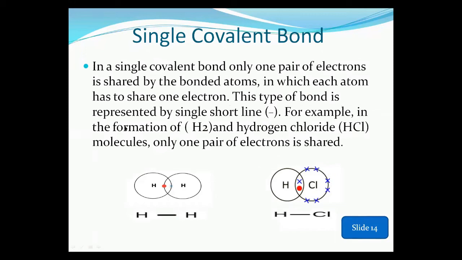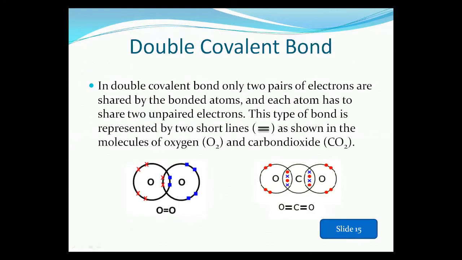For example, in the formation of hydrogen molecule and hydrogen chloride, you can see through the diagram that in the hydrogen molecule and hydrogen chloride molecule, only one pair of electrons is shared, so a single covalent bond is formed between these two bonded atoms. Now next is the double covalent bond.